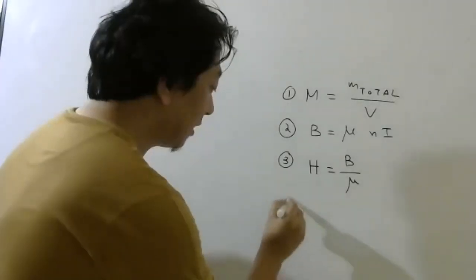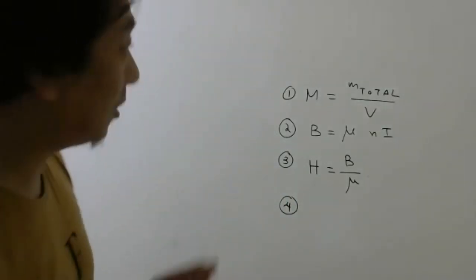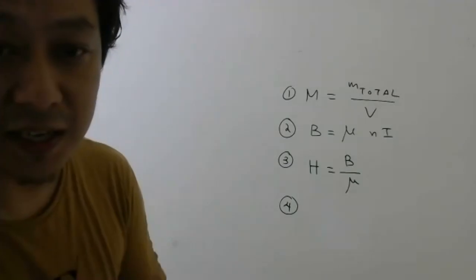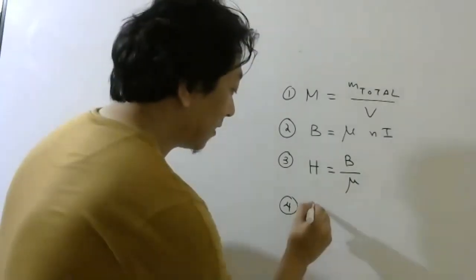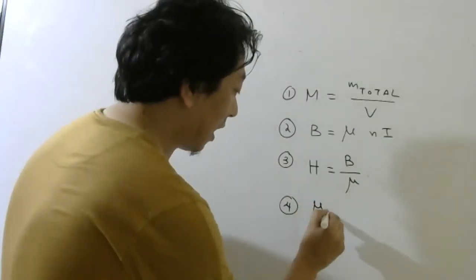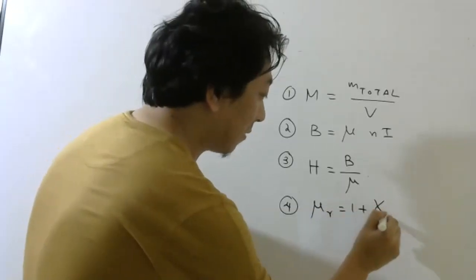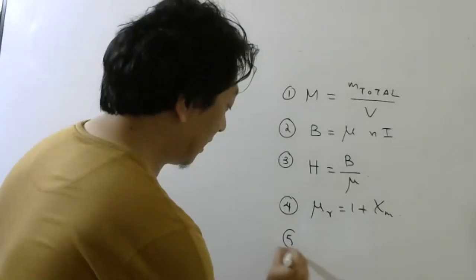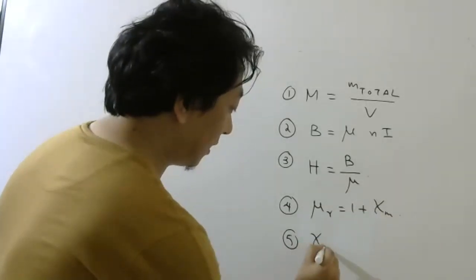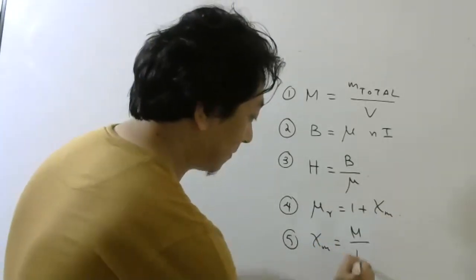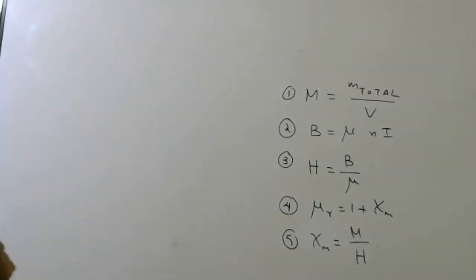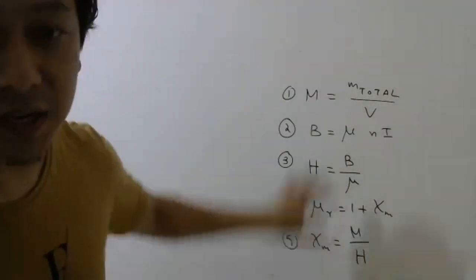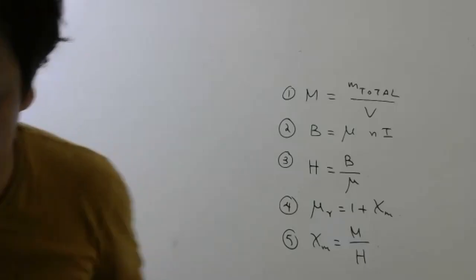And finally, if you want to build a relation between relative permeability and susceptibility, it is mu R equals 1 plus chi. So try to remember these basic formulas. One more you can add: this susceptibility is M by H. These are the important formulae for this discussion.